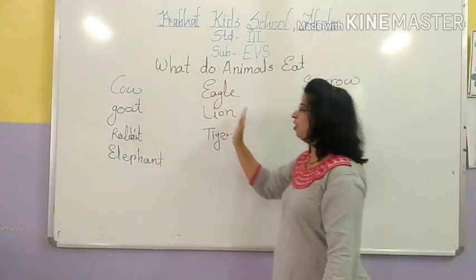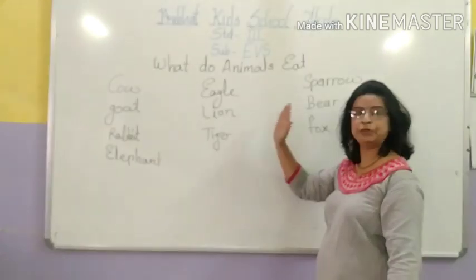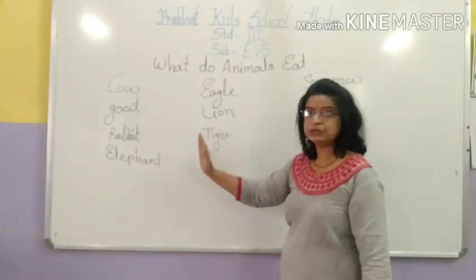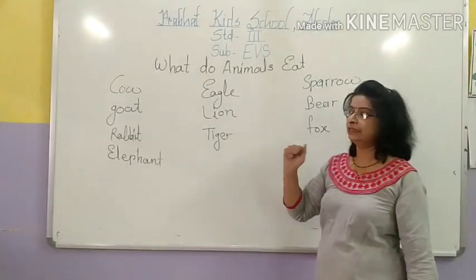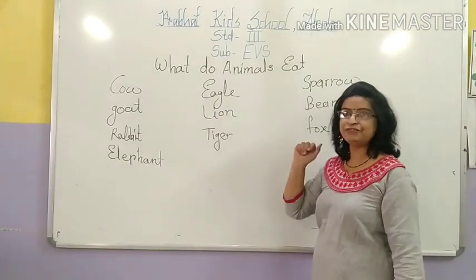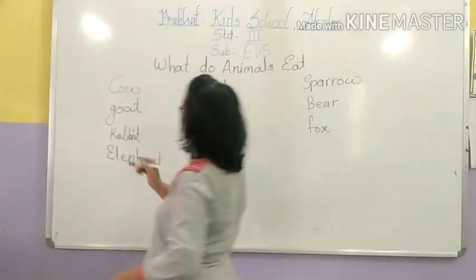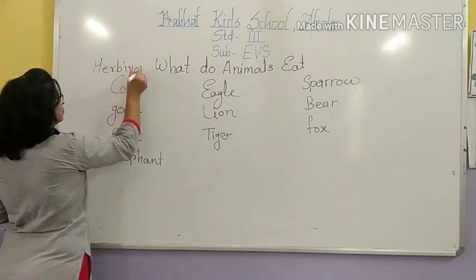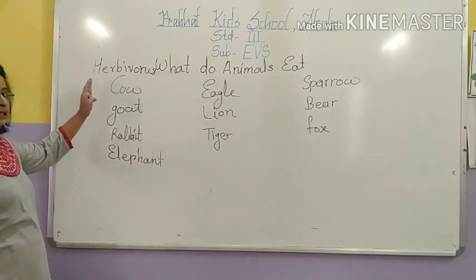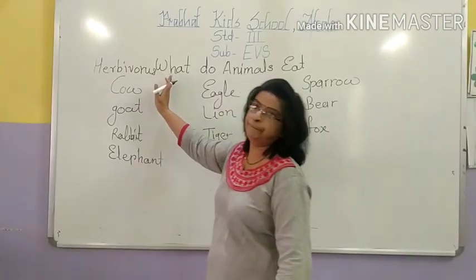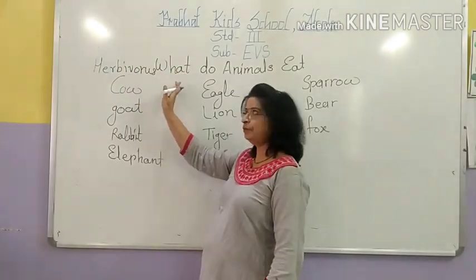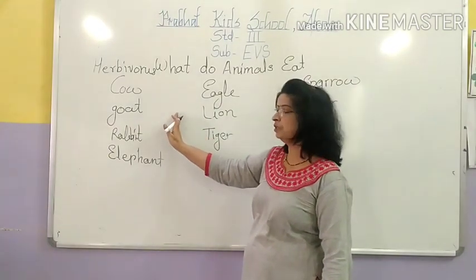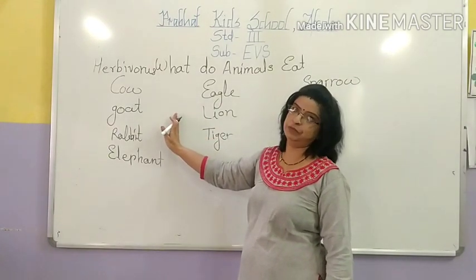Yes, do all these animals eat the same type of food? No, they eat different types of food. So according to what kind of food they eat, they are classified into three groups. Which one? Herbivorous, means they eat only plants. Herbivorous animals eat only plants or the parts of plants. They are the plant eater animals.